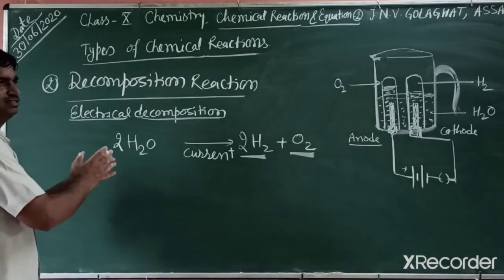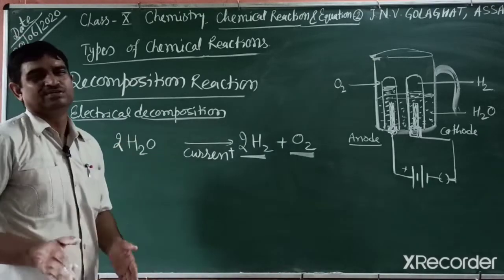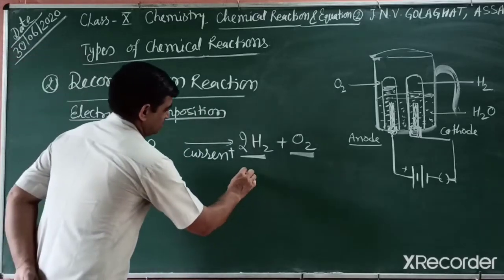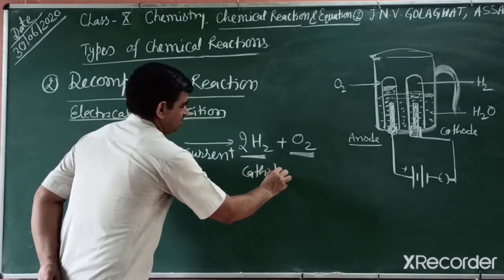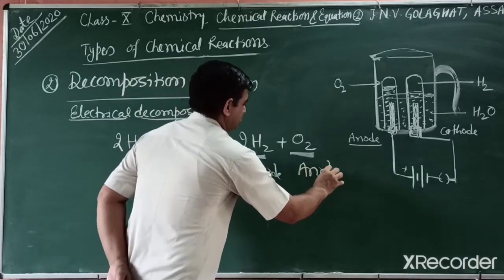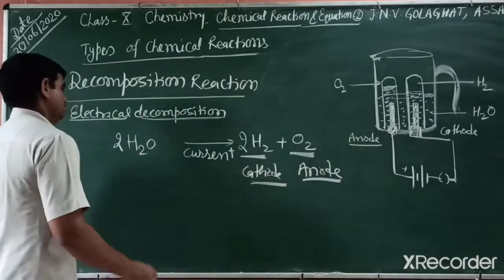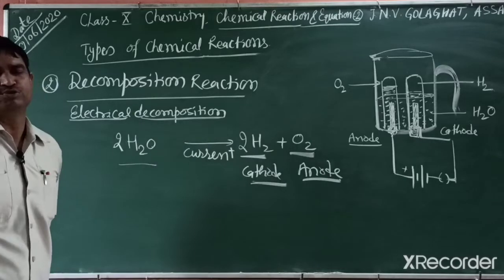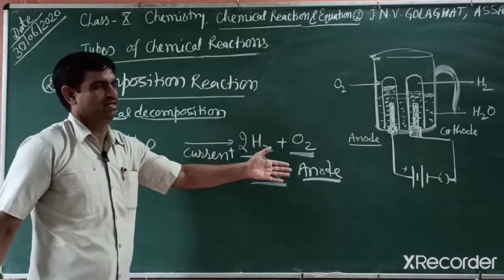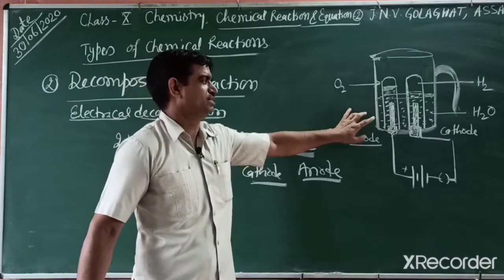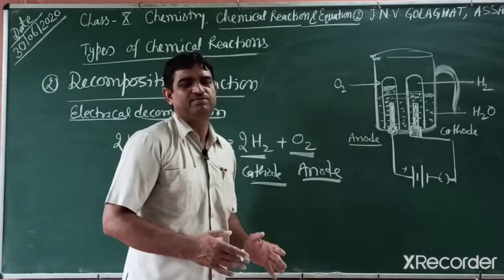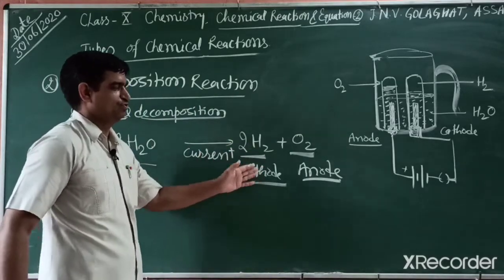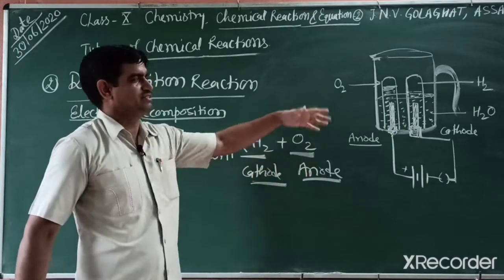And students, this is a redox reaction; we will study it later when we discuss redox reactions. Hydrogen is obtained at the cathode and oxygen at the anode in this reaction. According to stoichiometry, this reaction is known as electrical decomposition: when we pass current, the water molecule dissociates into respective atoms. In detail we study it in redox reactions. Why do we get hydrogen at the cathode and oxygen at the anode, and just double the amount?